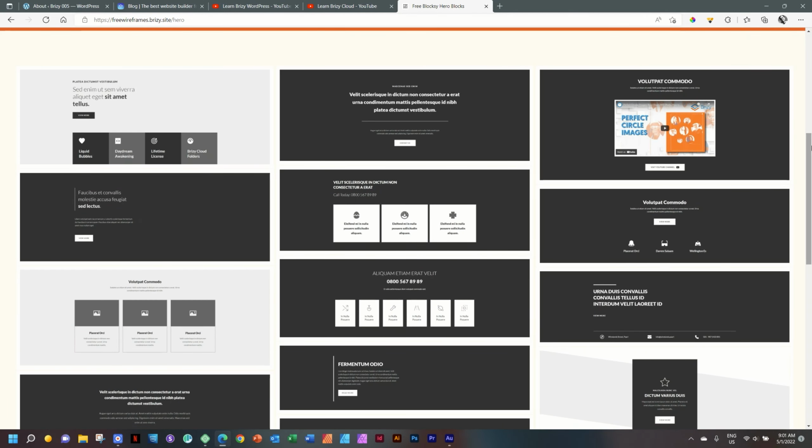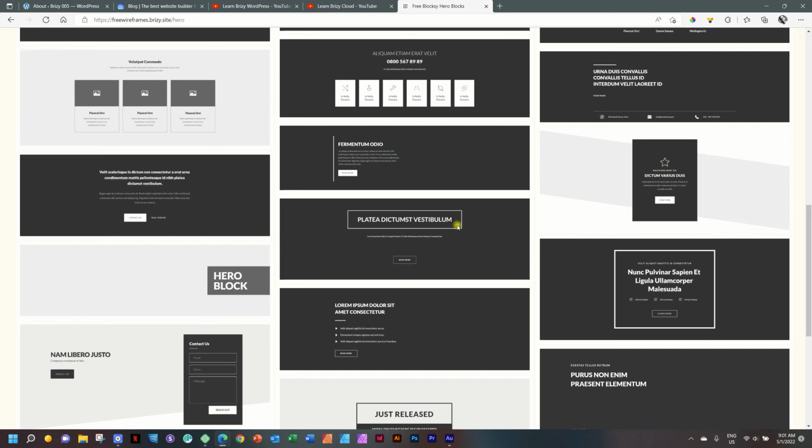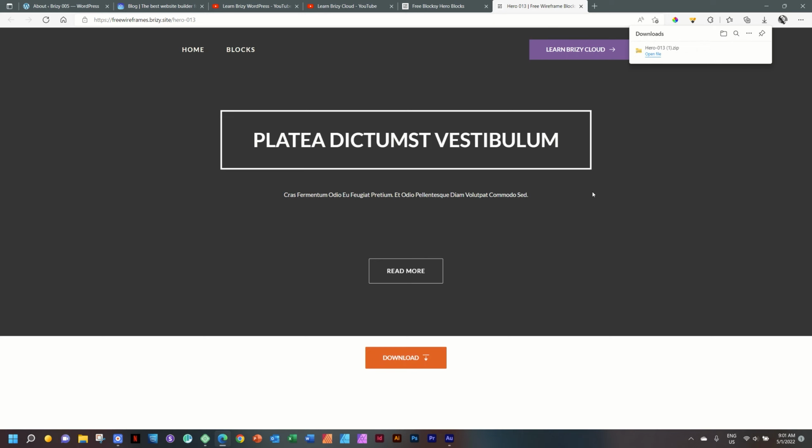This is a very great way for you if you don't want to think too much. No images, these are wireframes. So you see the background, you can replace it with an image. And if you didn't know, you can click on them, view them, and then download them as a zip file and upload it to your library. If you didn't know, yes, there's an import-export feature in Brizy. And this one is for Brizy Cloud.